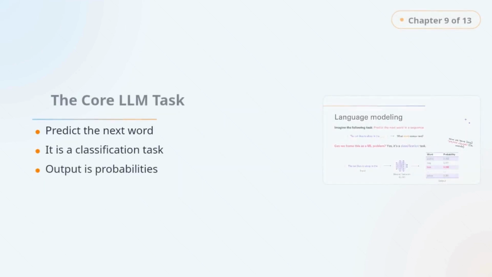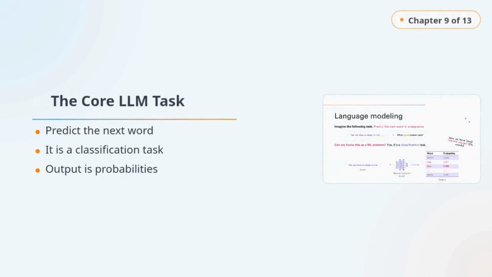Now we reach the key idea. A language model is trained to predict the next word in a sequence. If the input is "the cat likes to sleep in," the model assigns probabilities to many possible next words. In that sense, this is again a classification problem, just with a very large vocabulary of possible outputs.